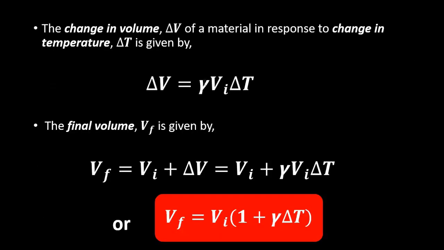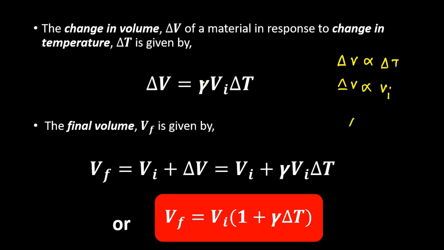So that is given by delta V, the change in volume, is directly proportional to the change in temperature, and the change in volume is directly proportional to the initial volume.